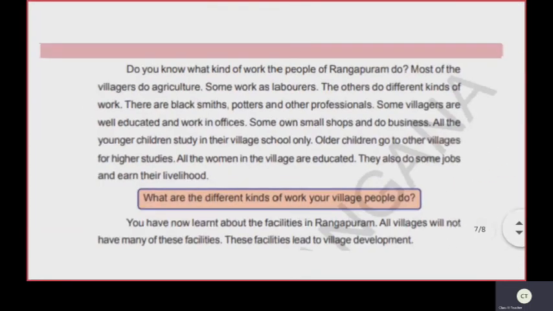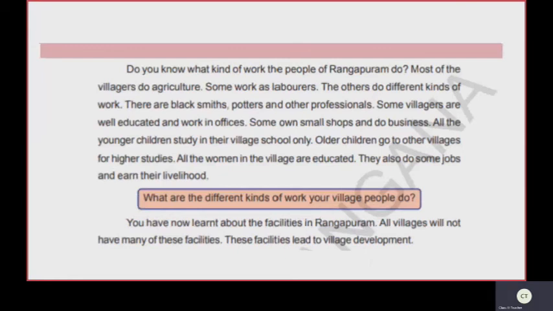Page number 83. Do you know what kind of work the people of Rangapuram do? Most of the villagers practice agriculture. Some work as laborers, the others do different kinds of work. There are blacksmiths, porters, and other professionals.